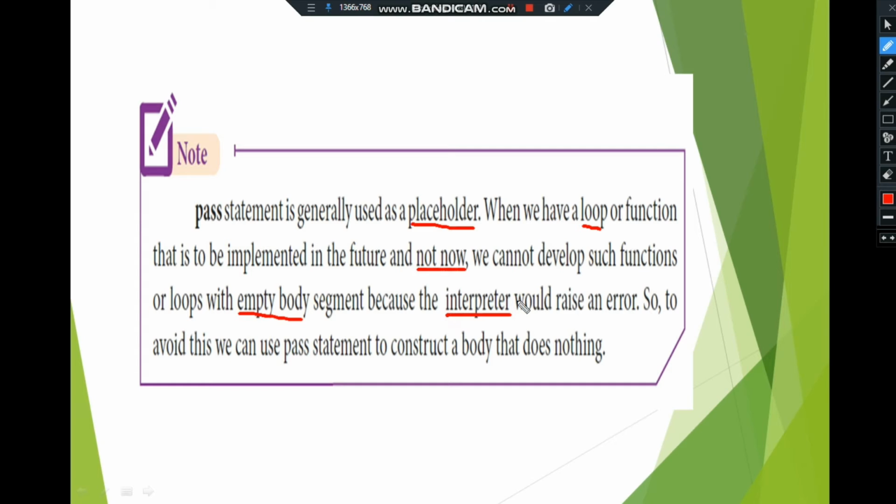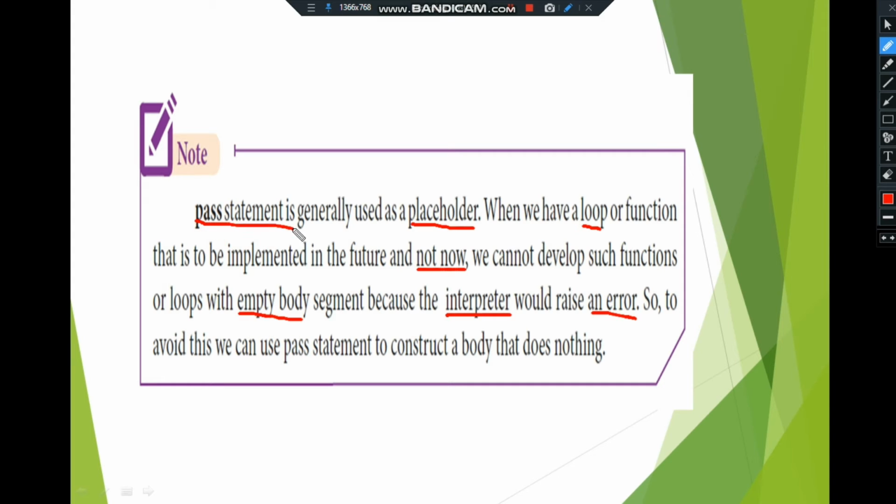In Python we use an interpreter, in C++ we use a compiler. So what is the difference between compiler and interpreter? A compiler takes the whole program and translates it into object code. An interpreter converts each and every line to object code, so it translates line by line. So the interpreter would raise an error when you write an empty for loop or empty if clause. To avoid that, we just use a pass statement.